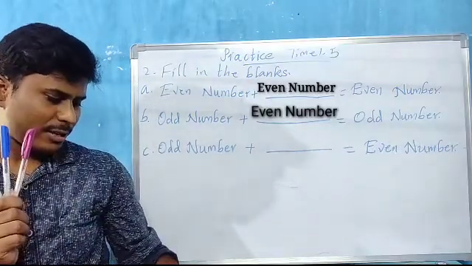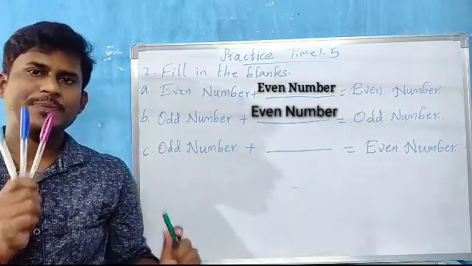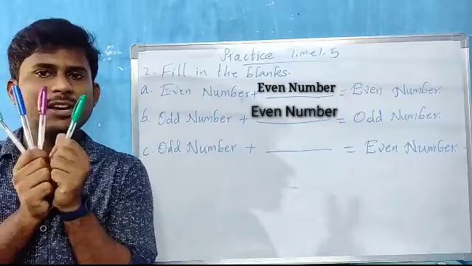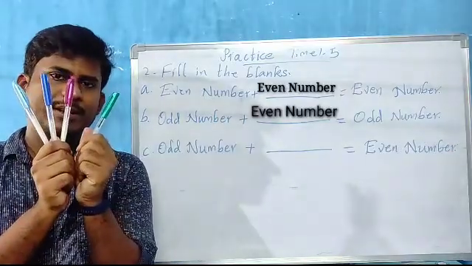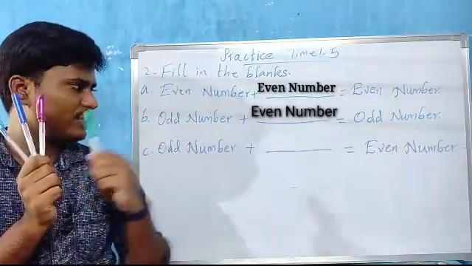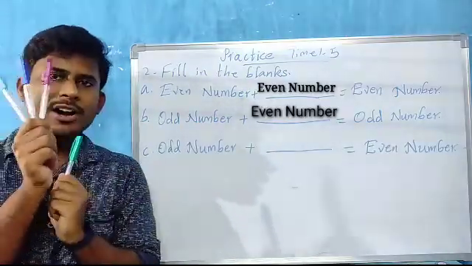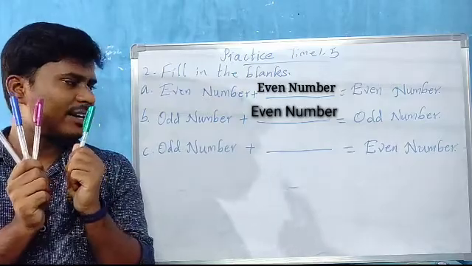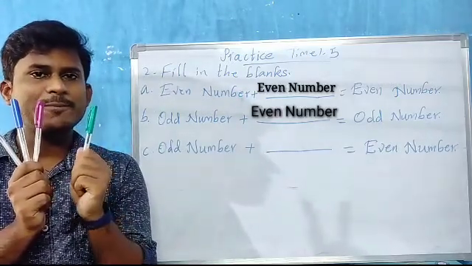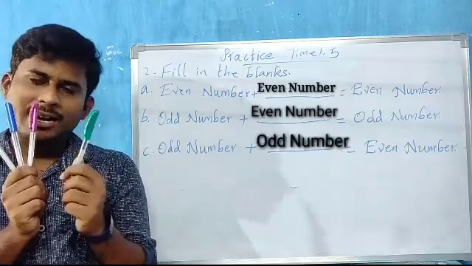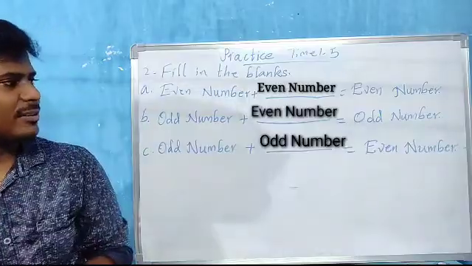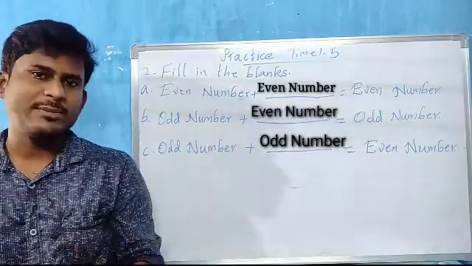So I will make these pens 4. 3 pens I made into 4 pens because we want the answer as an even number. Now see, how many pens do I have? 4 pens. 4 is an even number, children. So to the odd number, which number did I add to become even? I added 1 pen. What is 1, children? 1 is also an odd number. So odd number plus odd number gives us an even number, children.